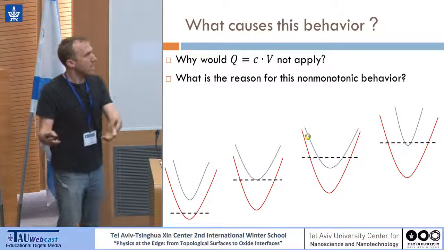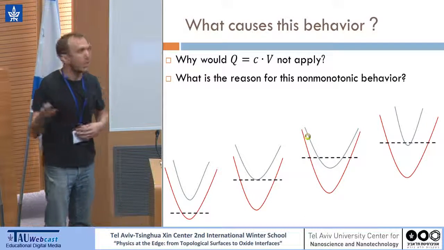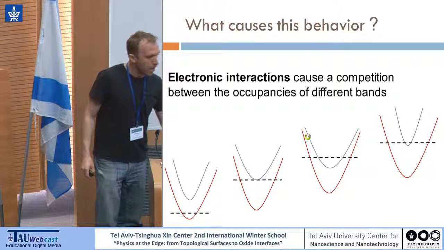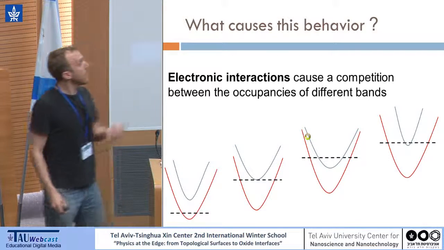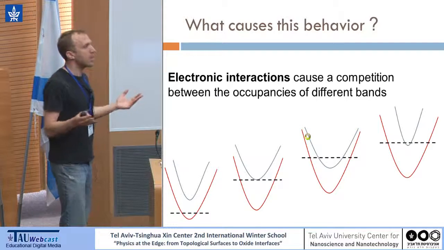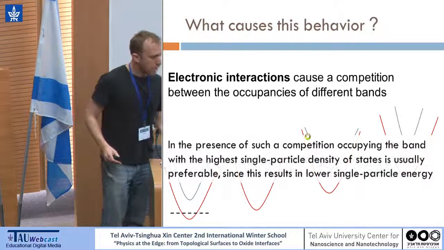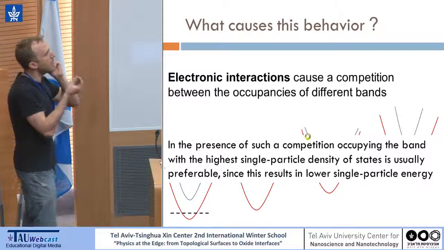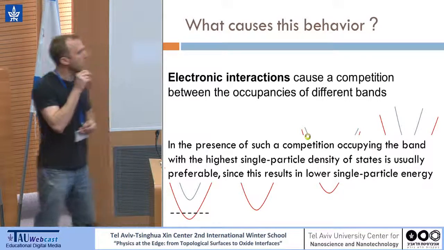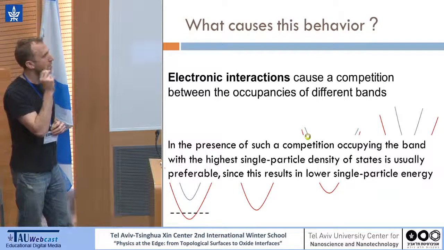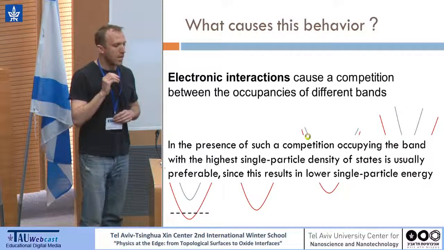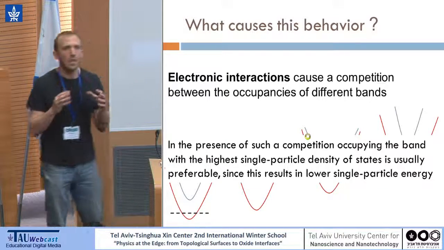We talked a lot and collaborated with Moshe Goldstein, and we got to this explanation: electronic interaction can cause a competition between the occupancies of different bands. With electron-electron repulsions, in the presence of such a competition, occupying the band with the highest single particle density of states is usually preferable, since this results in a lower single particle energy. This should explain why our band structure is not rigid.